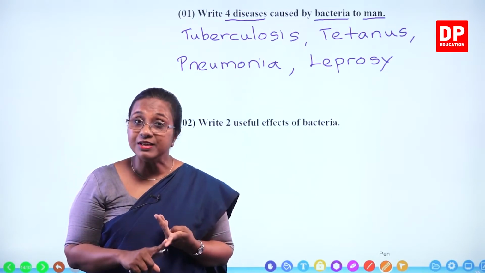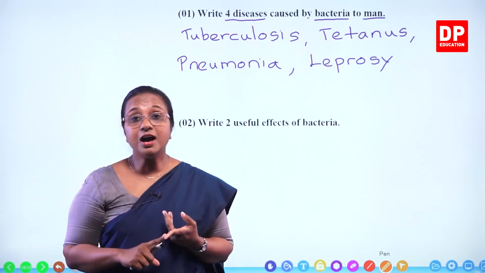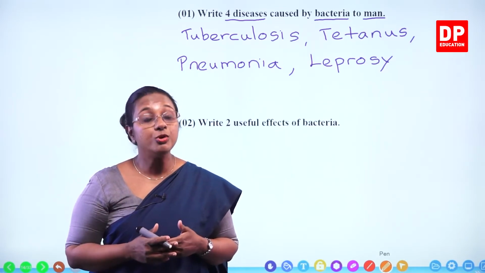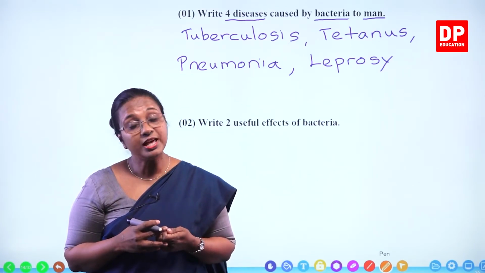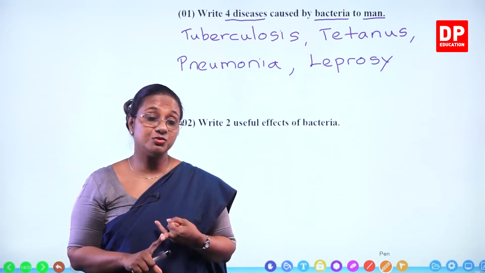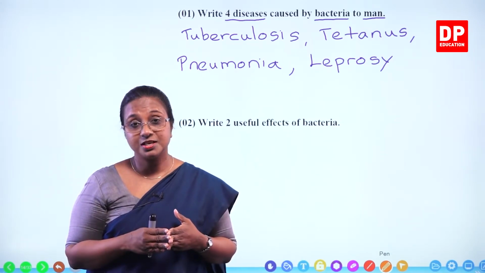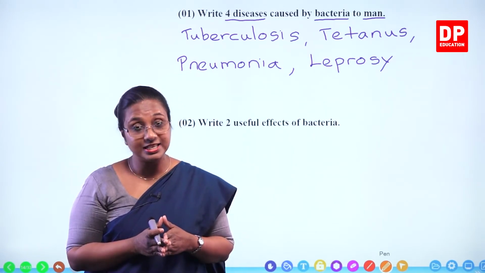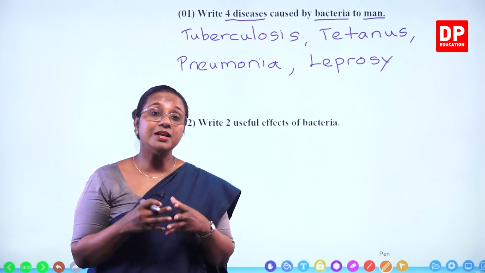That is one useful effect. Then they are useful in fixing nitrogen. You all can remember, students, Rhizobium bacteria form a symbiotic relationship with the root nodules of legume plants and they fix nitrogen. That is a useful effect. The same way, they are used in the production of dairy products. You can remember the production of yogurt, Lactobacillus, Streptococcus, and also curd. Bacteria are also needed there. Bacteria are also used in the fiber industry to separate out fibers.